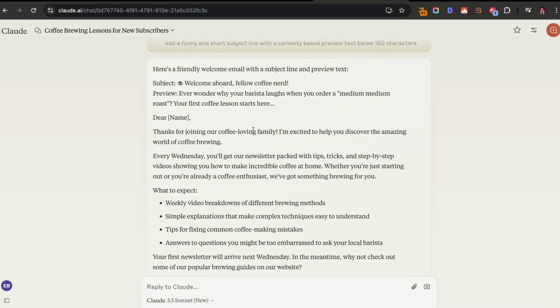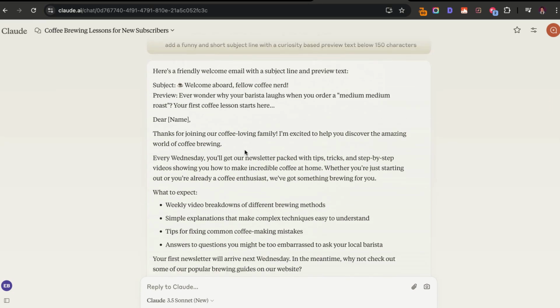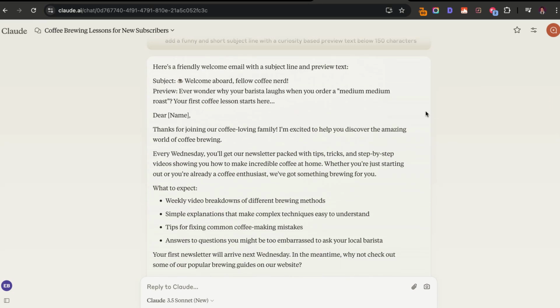Now from here, this took us less than 2-3 minutes, and then we can spend 10 minutes editing and adding our images and maybe a little bit more personal stories. But that's how powerful the difference is between a bad and a good prompt.